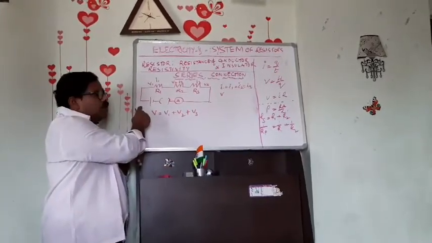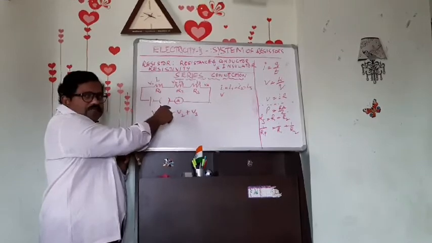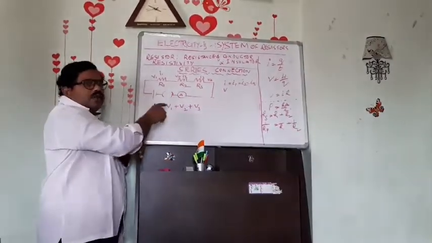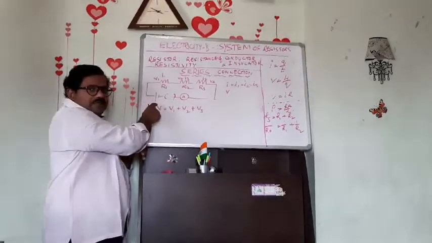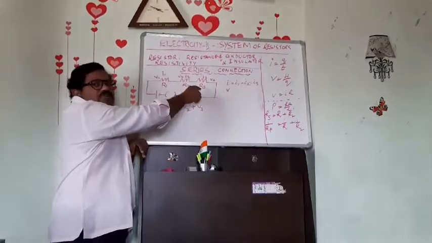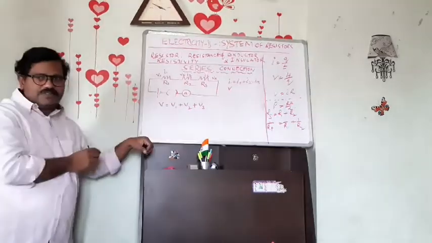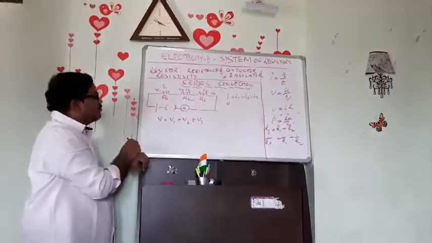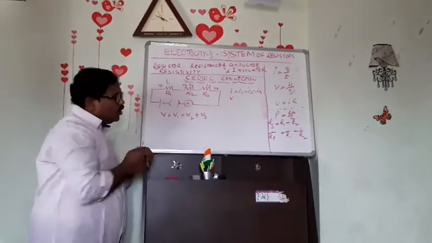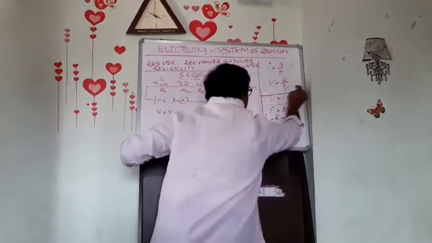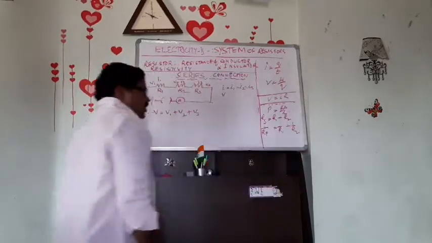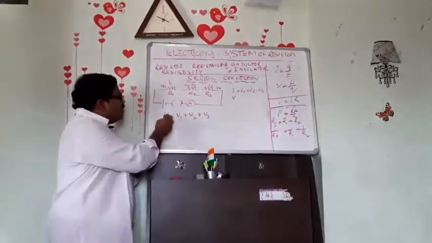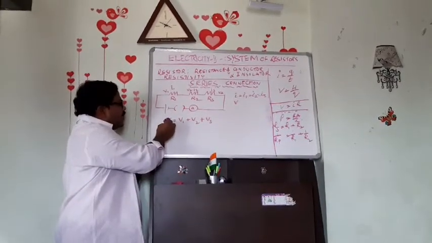Now, what do we know here? We know that in series combination of resistors, the total potential difference applied is equal to the sum of the potential difference of each of the resistors. That is V equal to V1 plus V2 plus V3. But we also know Ohm's law. According to Ohm's law, V equal to IR.